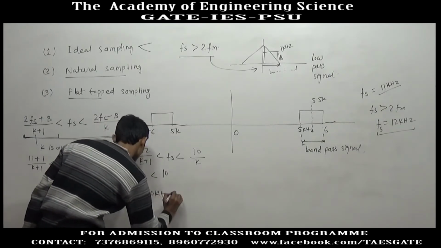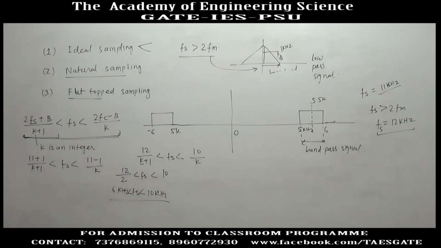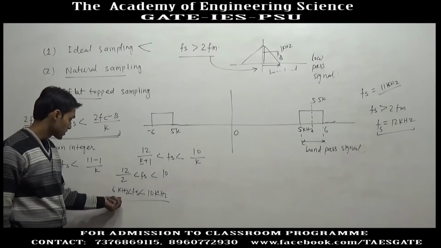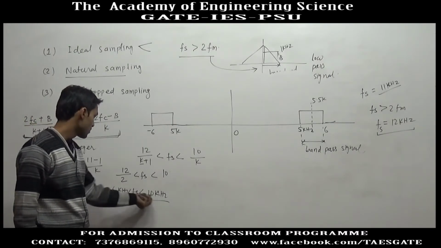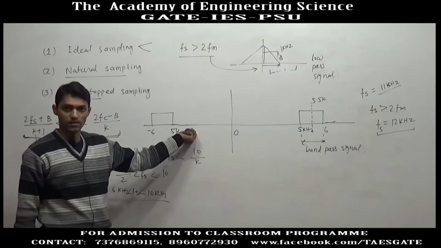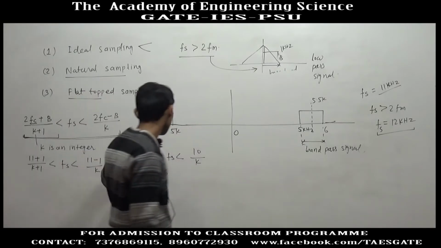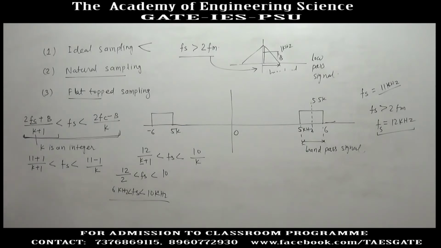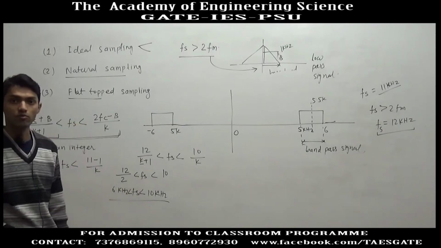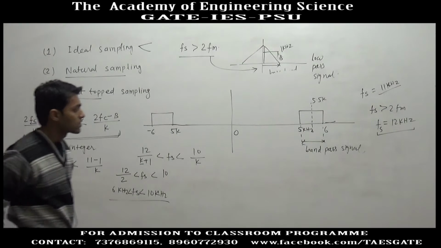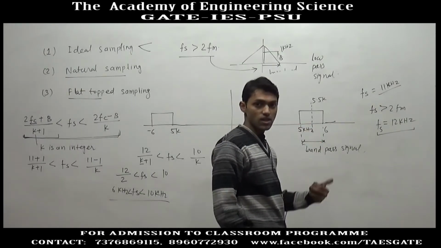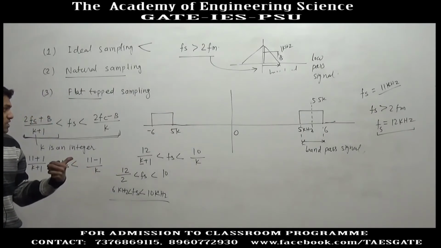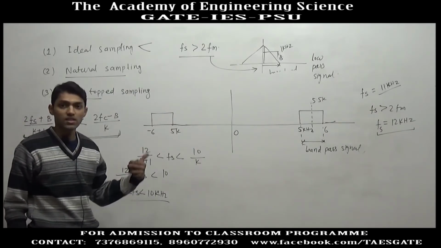It means a sampling frequency between 6 kilohertz and 10 kilohertz can sample this signal. If you take a sampling frequency of 8 kilohertz and you try to sample this signal, you will get no overlapping. And even if you take a sampling frequency of 12 kilohertz and you make the spectra of the sampled signal, you will get no overlapping.